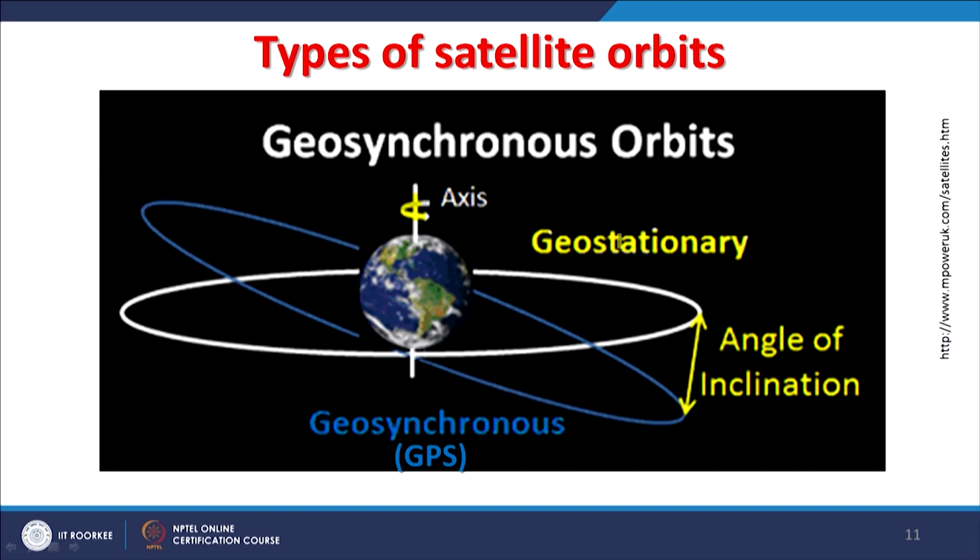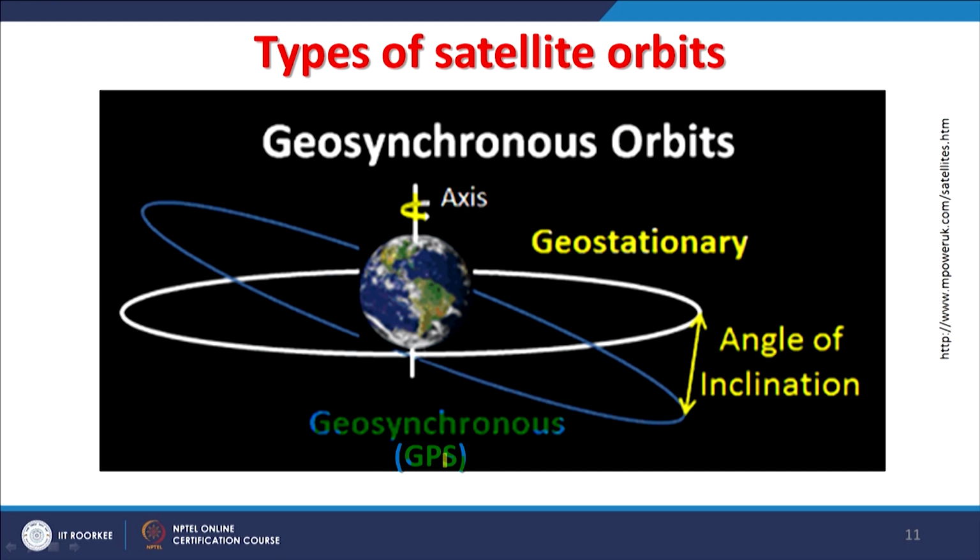There is another orbit which is quite similar to the geostationary orbit, which is called geosynchronous orbit. As you can see, this angle of inclination is there depending on the country where it is, because sometimes if they are far from the equator, then they do not like this geostationary satellite for communication and other purposes. So, one can have geosynchronous as well, and also nowadays for navigation systems,